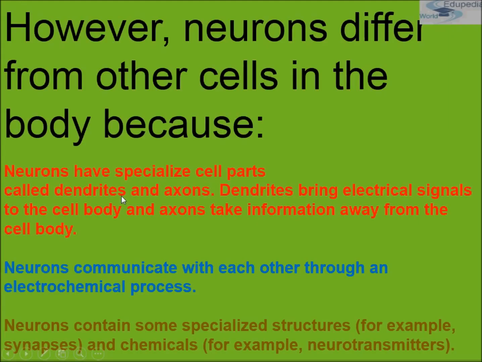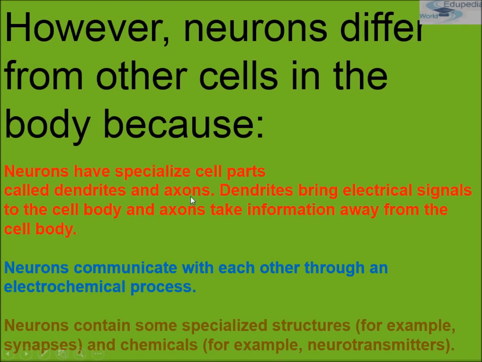However, neurons differ from other cells in the body because neurons have specialized cell parts like dendrites and axons. You can say that a neuron is a microscopic, highly specialized cell that contains dendrites, an axon and a cell body.